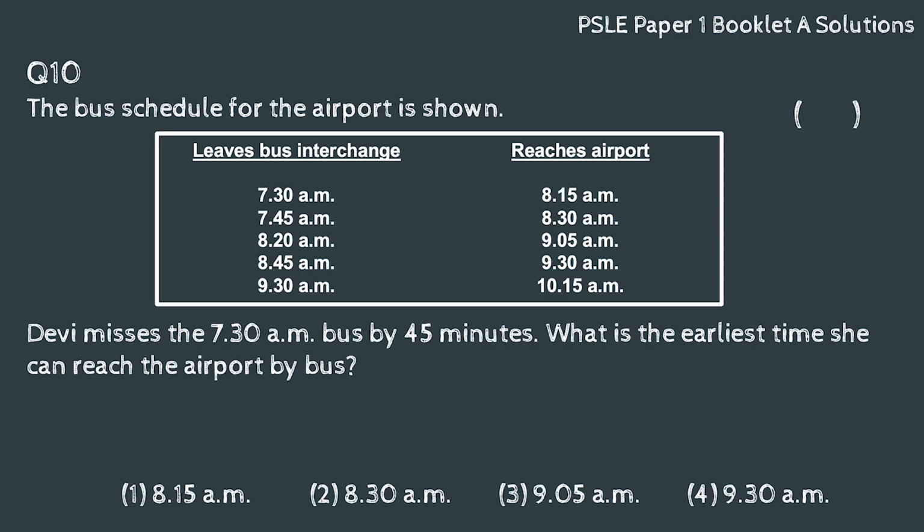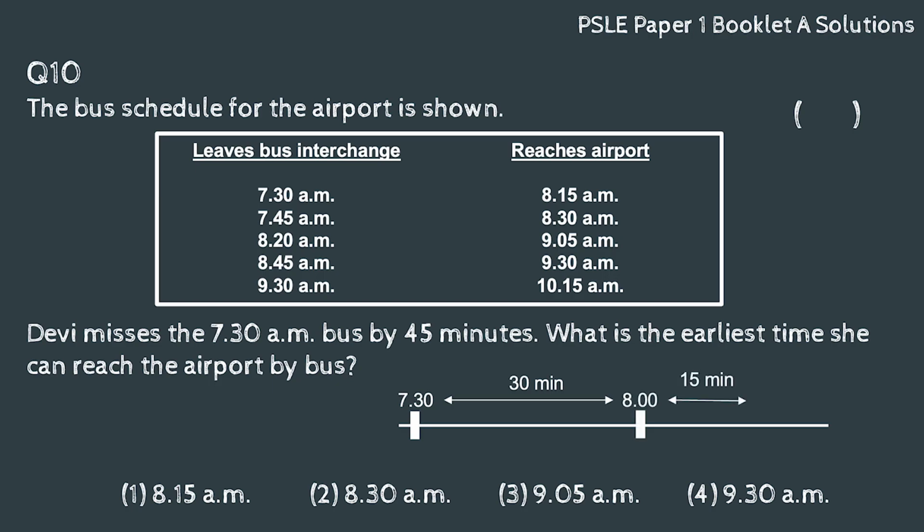First, we calculate the time, which is 45 minutes after 7:30 a.m. To calculate this, we can draw a timeline. We know that 45 minutes can be broken down into 30 minutes and 15 minutes. Hence, 30 minutes after 7:30 is 8 a.m. And the remaining 15 minutes after will derive 8:15 a.m. as the time Devi reached the bus interchange.